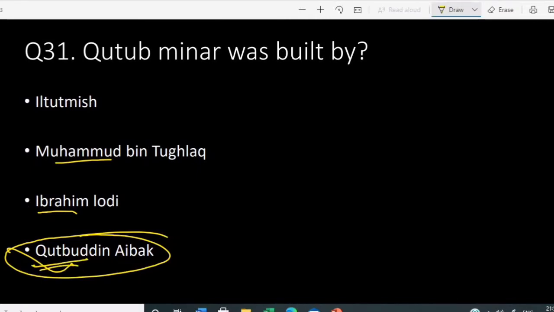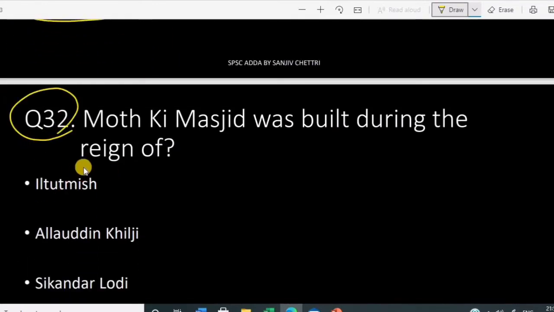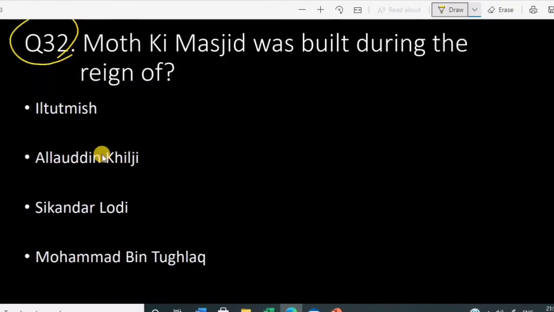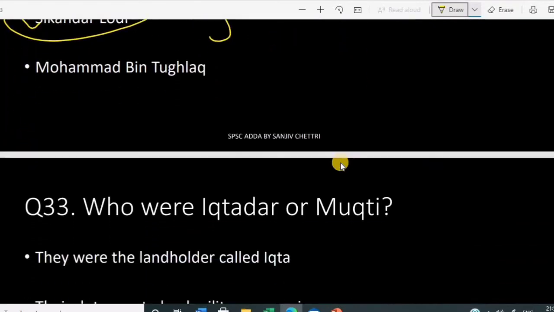Okay. Question number 32. Moth Ki Masjid was built during the reign of whom? Who built this Moth Ki Masjid? It was Sikandar Lodi. Okay. All this is mentioned in the class 7 NCERT, that is, the medieval history NCERT. That is why it is very important. So if you can remember all those.